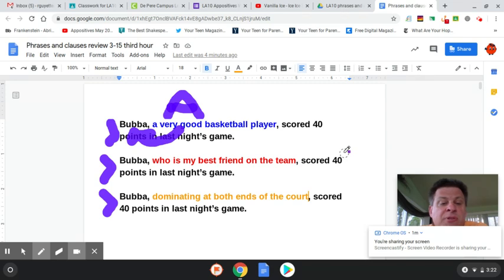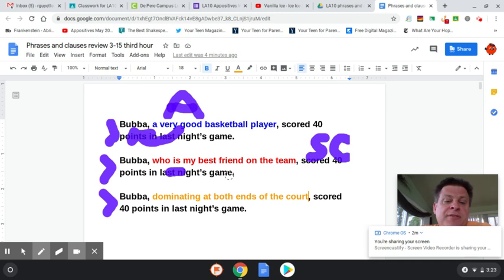Now, the second one, which is in the red, who is my best friend on the team, is going to be classified as a subordinate clause. When you have verbs such as is or are or was or were, those are verbs, and those will create extra clauses and extra stuff to it. When you have the verb, then you're going to have a subject as well. So you have the subject who. When you say who is or who was or that is, those are going to be subordinate clauses. They get punctuated the same way, but they have a slightly different label.